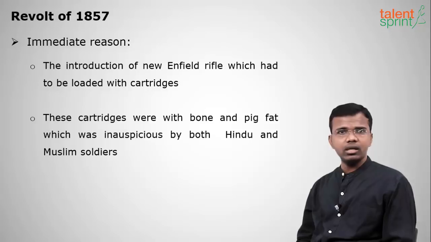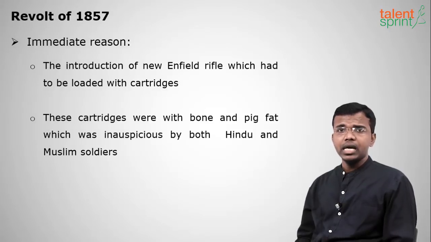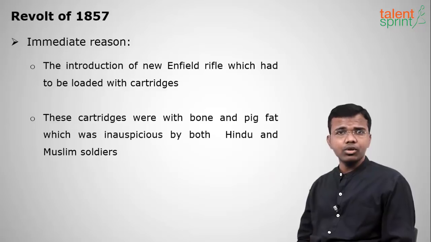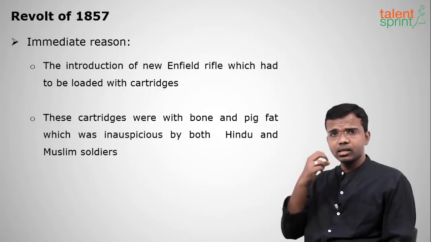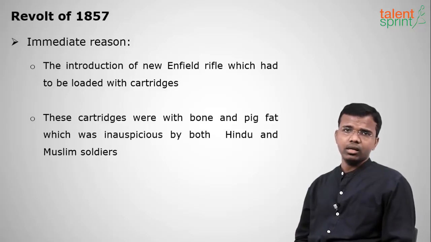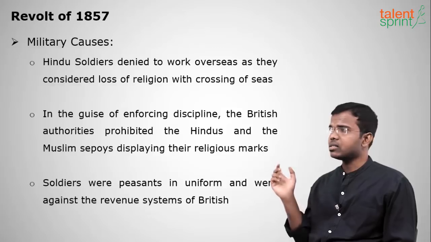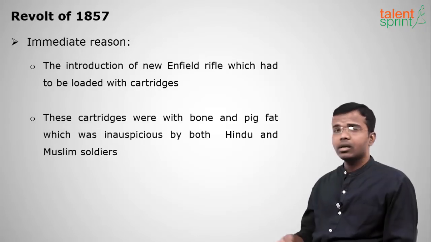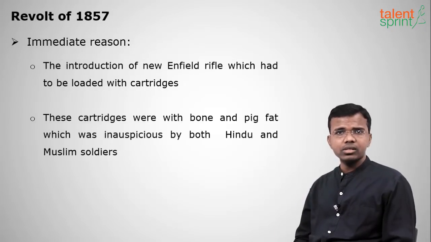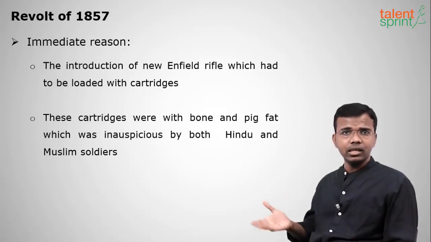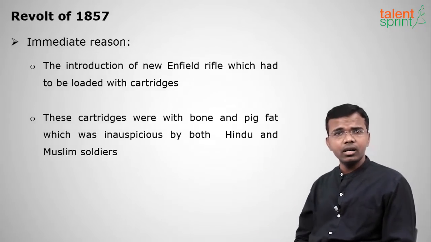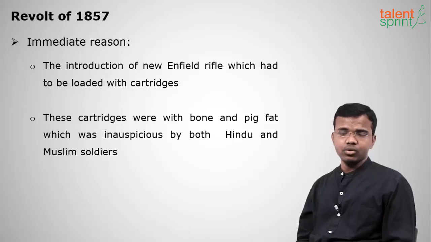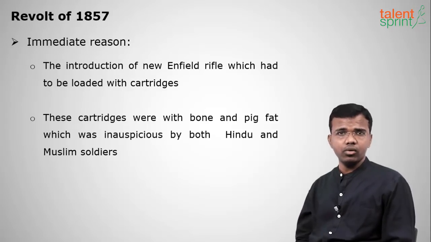Next, what was the immediate reason for the revolt of 1857? The immediate reason was the introduction of the new Enfield rifle. It used cartridges which had to be broken by tearing the cartridge, and then loaded into the rifle. These cartridges were greased with bone and pig fat, which was considered inauspicious by both Hindu and Muslim soldiers. This was the most immediate reason for the revolt of 1857. Hope you have got the causes for the revolt of 1857.